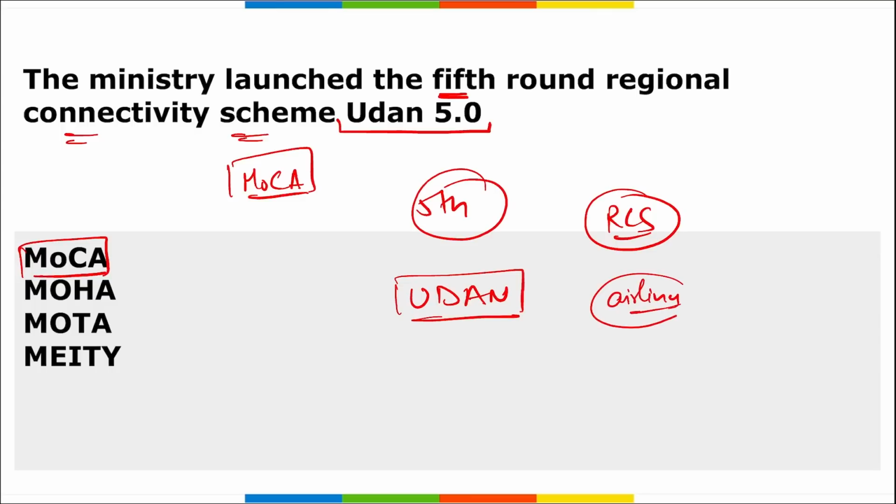That means even the middle class person of India gets the joy of traveling in an aeroplane. So UDAN 5.0 was the 5th phase of this scheme, recently launched by the Ministry of Civil Aviation.